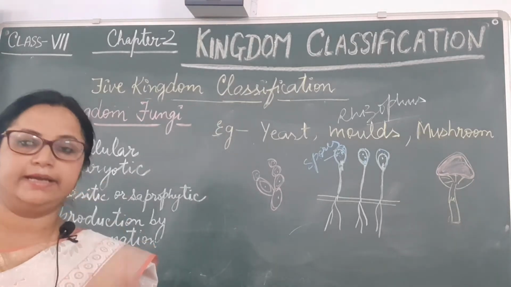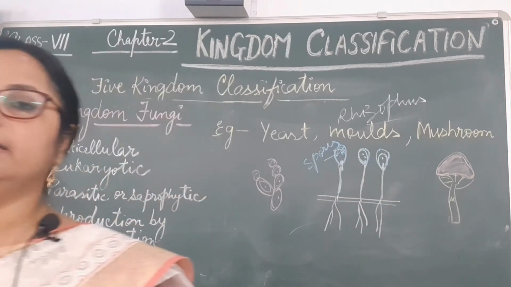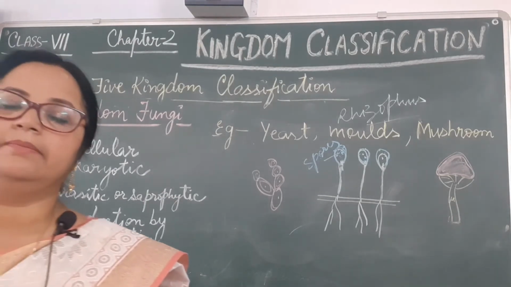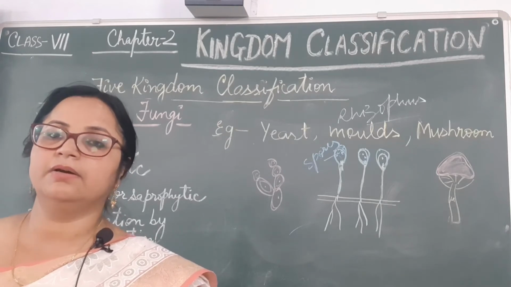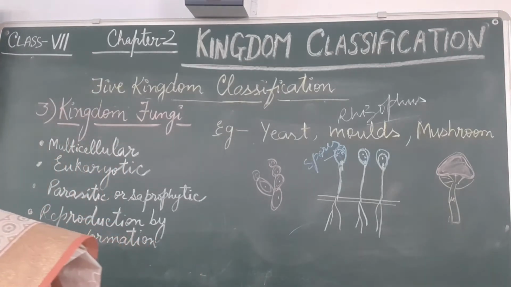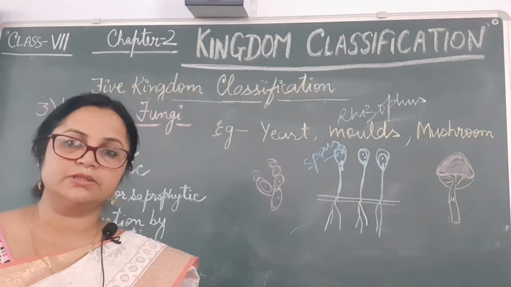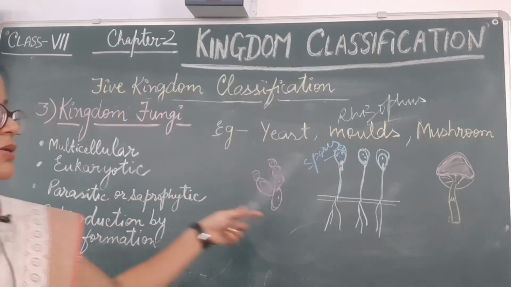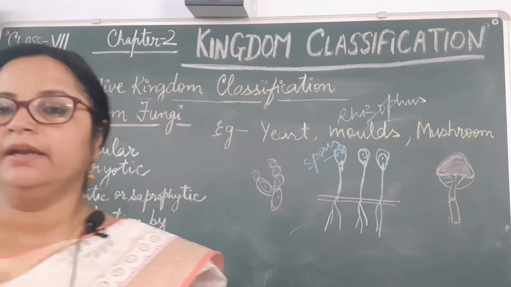Penicillium is helpful for making antibiotic medicine, and the name of that antibiotic is Penicillium notatum. Penicillium notatum is a type of medicine, an antibiotic. These fungi help in recycling of nutrients in the biosphere. They also act as natural decomposers. Fungi are also called natural decomposers, helpful in cleaning the environment.